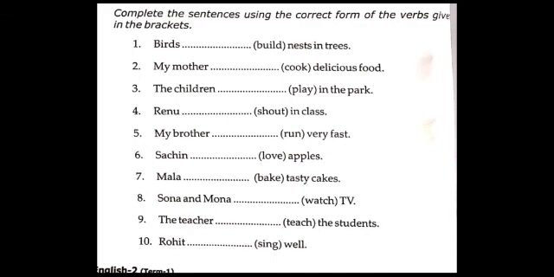This noun is in the plural form because there are two persons, not one person. Correct? So there is no need to add the es form to the main verb watch. Write it as it is here: watch, W-A-T-C-H. Sona and Mona watch TV.